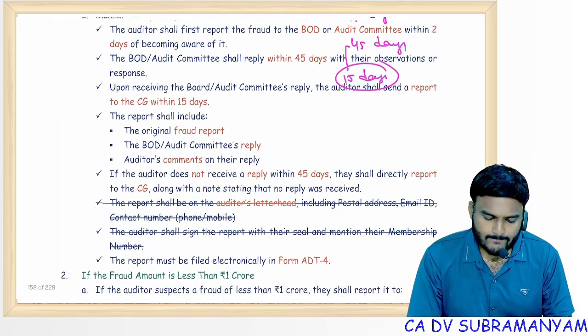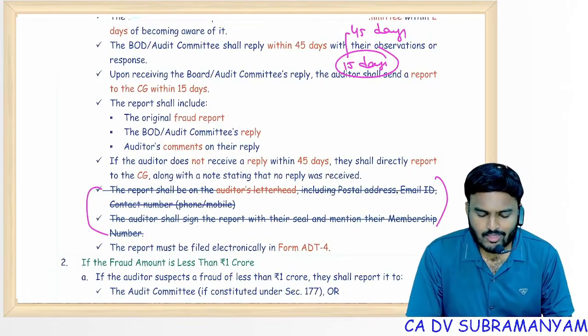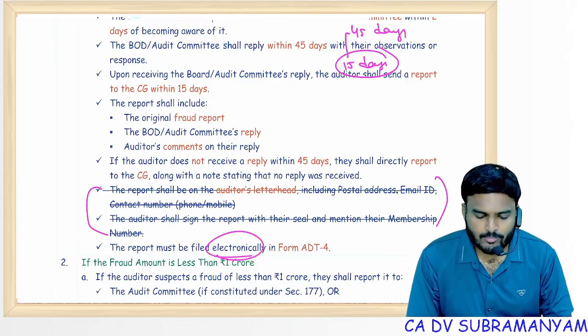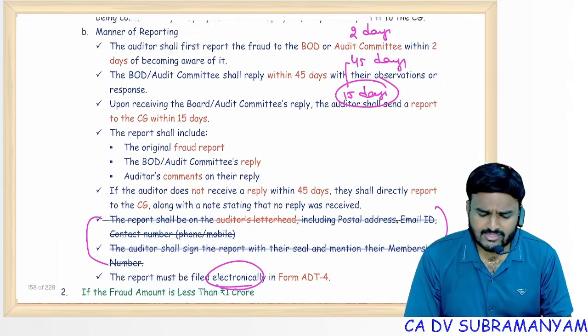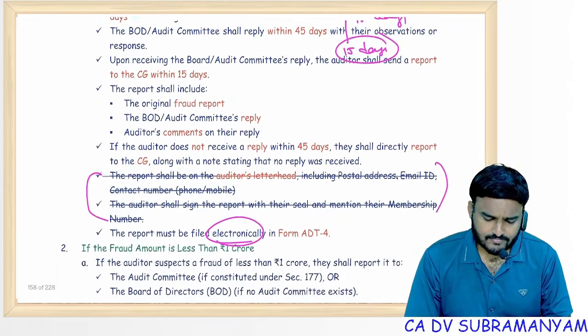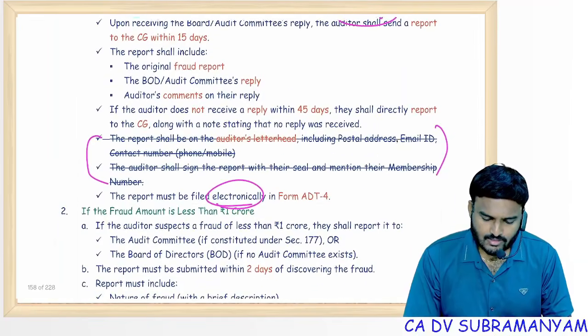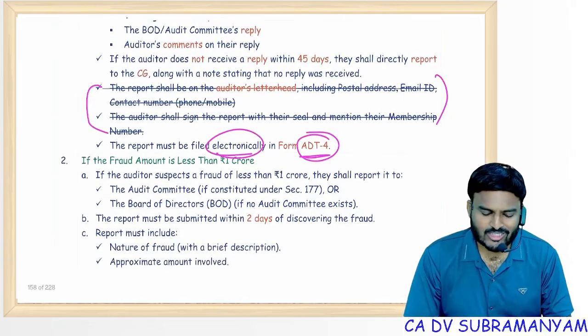Just wait, yeah. So these 2 points were deleted. Right now, manual is not there, online forms only. All forms are electronic filings only. That's why these 2 points are deleted. This is the recent amendment that is there in RTP that is applicable for May 26. So Ministry of Corporate Affairs. Of course, when you are filing ADT4, it will be filed in MCA portal only, right? So communication with CG only.